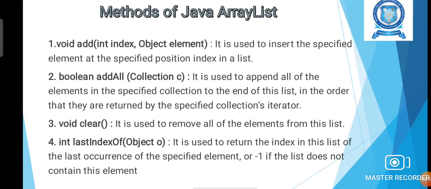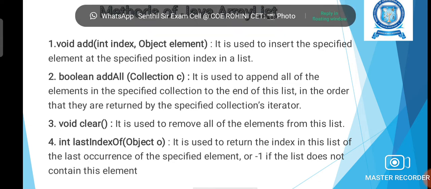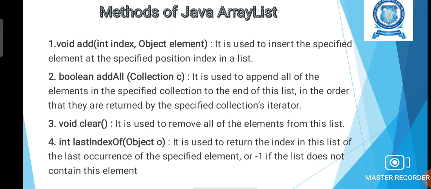Now we can see various methods available under the Arraylist class for creating and performing various operations on our dynamic array in Java. First one is add. Void add having 2 parameters, index and element, which is used to insert one particular element at the specified index in the list. We can mention the index as the first parameter and the element as the second parameter. So by using this method we can insert the specified element into the specified index in our Arraylist.